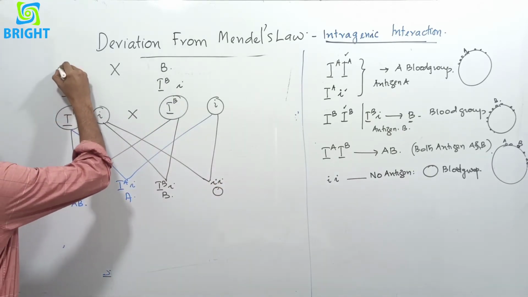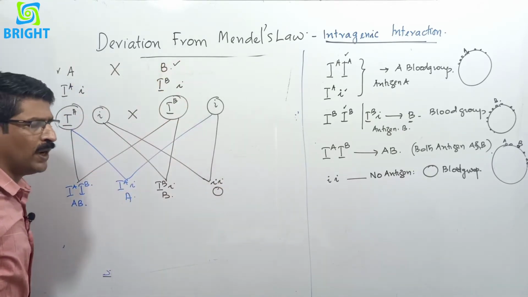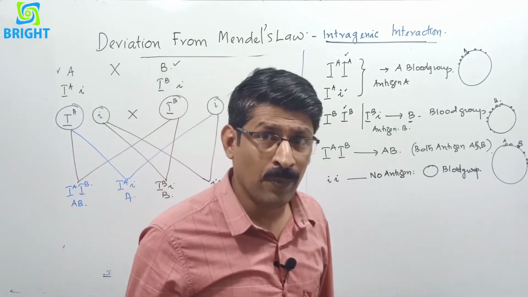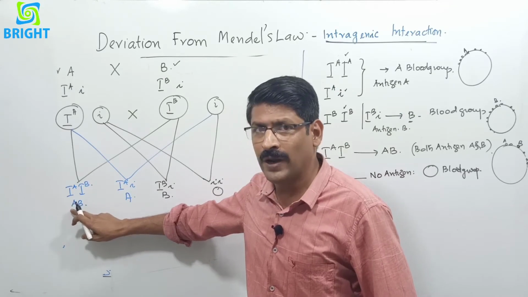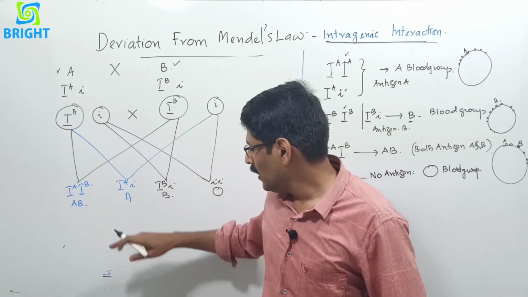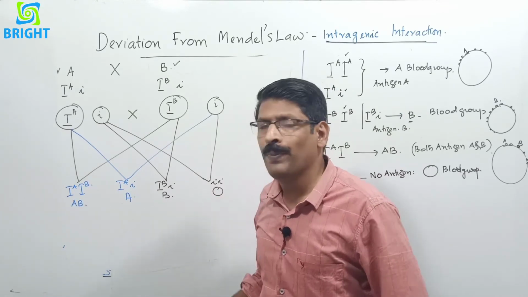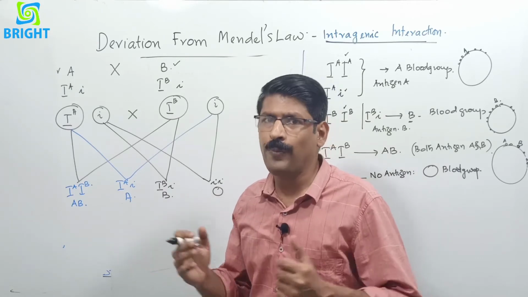So when the parents have A and B blood groups, there is a chance of infants with AB blood group, A blood group, B blood group and also O blood group. Four possibilities are there.